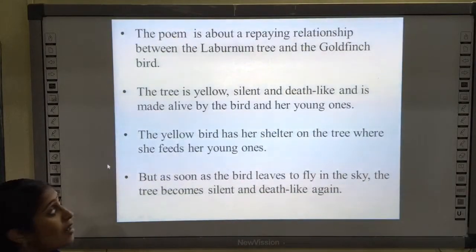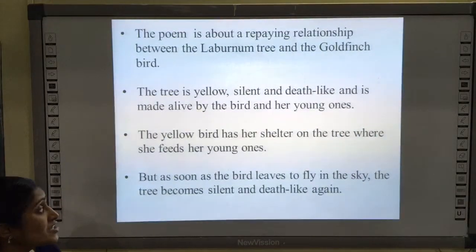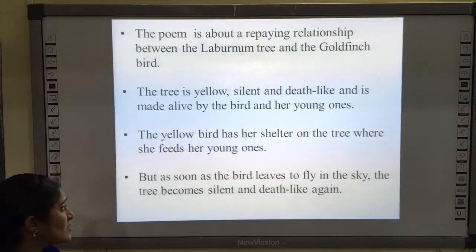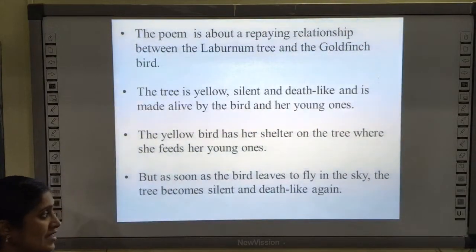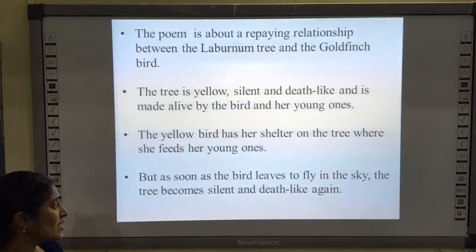The poem is about a repaying relationship between the laburnum tree and the goldfinch bird. The tree is yellow, silent, death-like, and is made alive by the bird and her young ones. The yellow bird has her shelter on the tree where she feeds her young ones. Okay? But as soon as the bird leaves to fly in the sky, the tree becomes silent and death-like again.